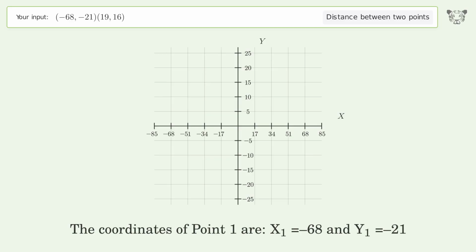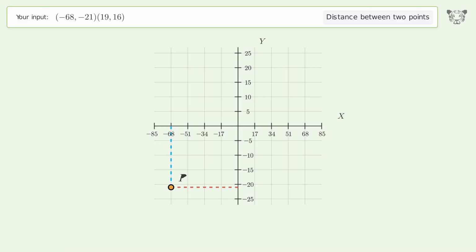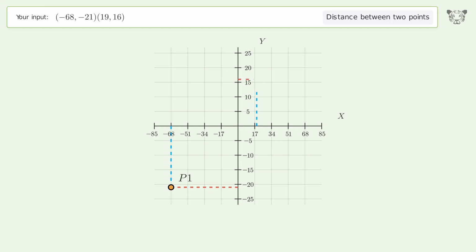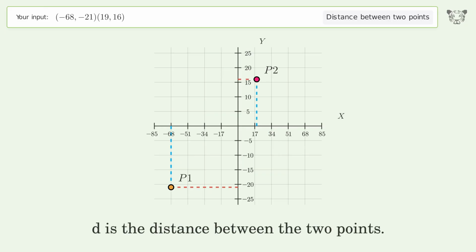The coordinates of point 1 are x1 equals -68 and y1 equals -21. The coordinates of point 2 are x2 equals 19 and y2 equals 16. D is the distance between the 2 points.